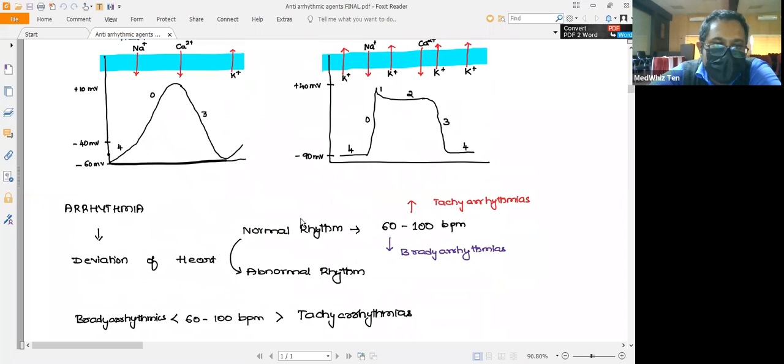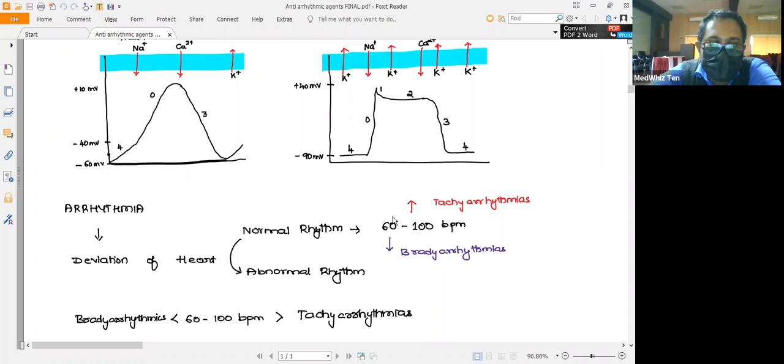That means if there is a deviation of the conduction or the contractile response with respect to the functioning of the heart, that leads to the development of abnormal rhythm or abnormal contraction, a condition called arrhythmia. So anything that deviates from the normal rhythm, which generates the abnormal rhythm leading to abnormal contractility, will be called arrhythmia.